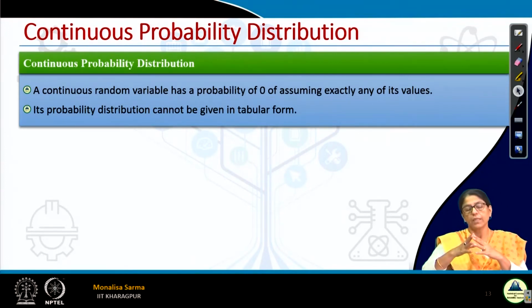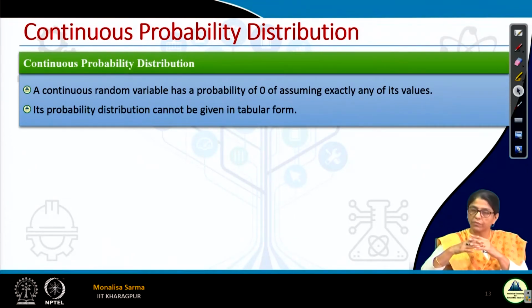Suppose I ask the height of a person. You can say the height of a person is 5.8, but will it be exactly 5.8, or is it 5.8000001 or 5.8123455, something like that?